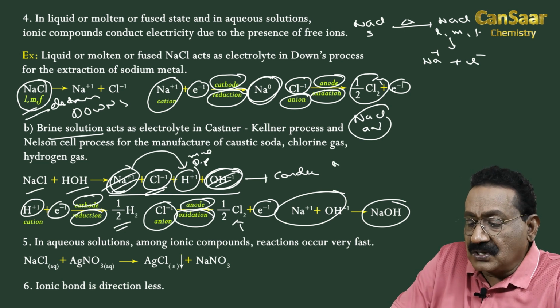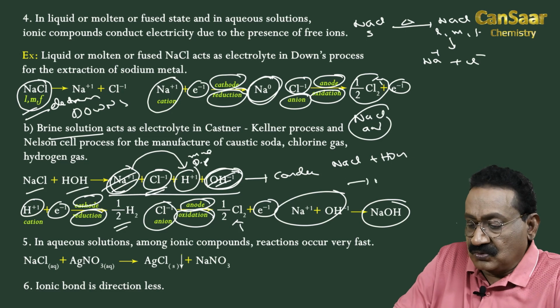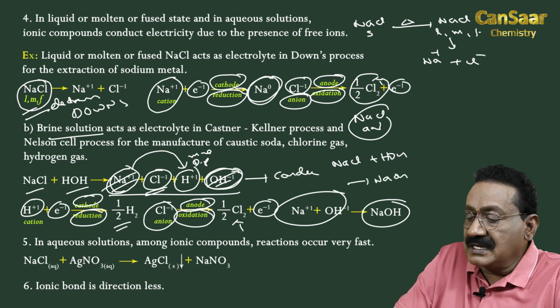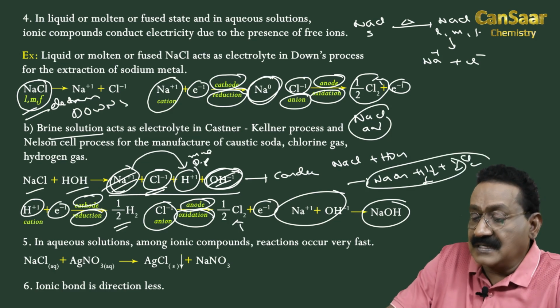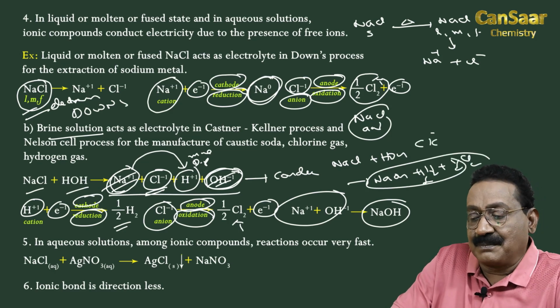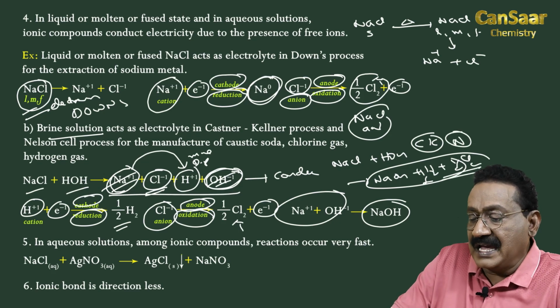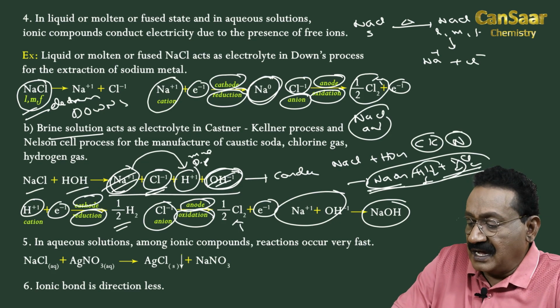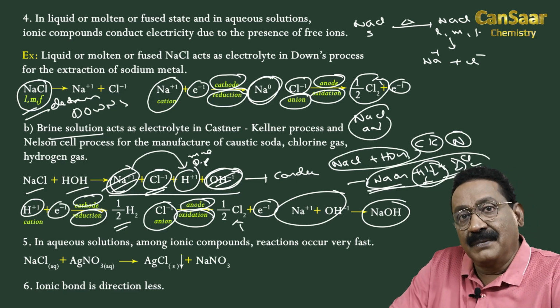Hence, brine solution on electrolysis gives sodium hydroxide, hydrogen gas and chlorine gas as the products, and the processes are called the Castner-Kellner process and the Nelson cell process for the production of chlorine gas, NaOH and hydrogen gas by the electrolysis of brine solution.